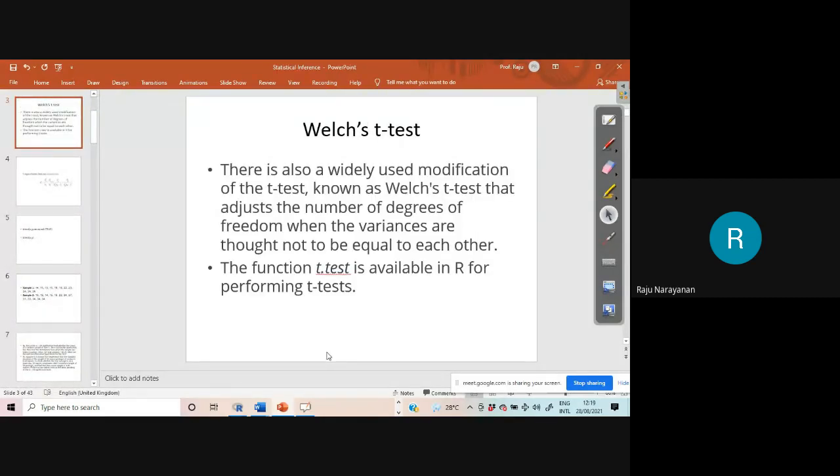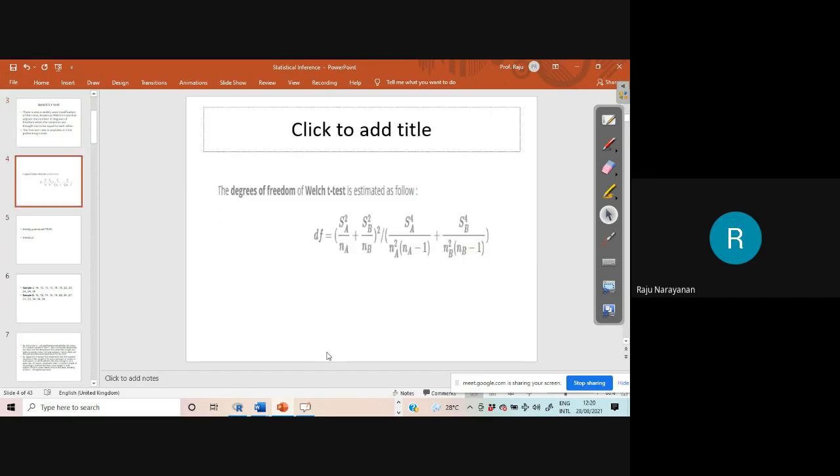There is also a widely used modification of the t-test known as Welch's t-test that adjusts the number of degrees of freedom when the variances are thought not to be equal to each other. First, we have to check whether the variances are equal or not. Okay, that I will discuss when we do the testing for variances. The function t-test is available in R for performing t-test, but in that case there is a small problem.